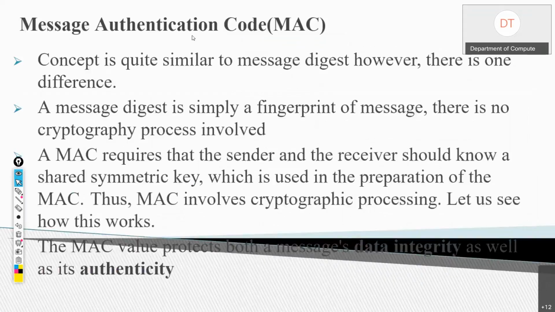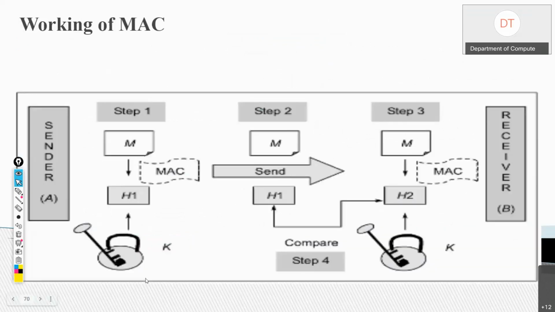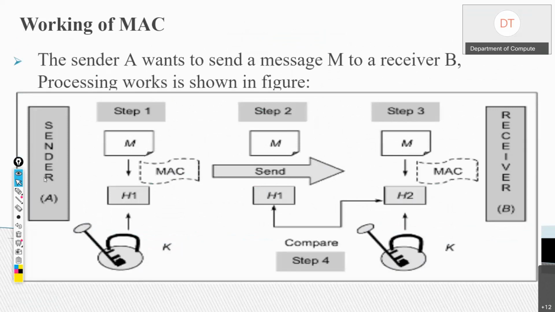When I said message authentication code, I also said that message authentication code protects both data integrity as well as authenticity. Means we are getting integrity as well as authenticity. Now, what is the process? What is the working of MAC? Suppose sender A wants to send a message to receiver B. So these are the steps.